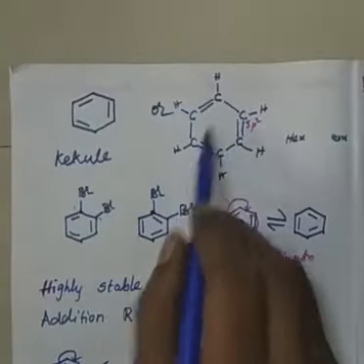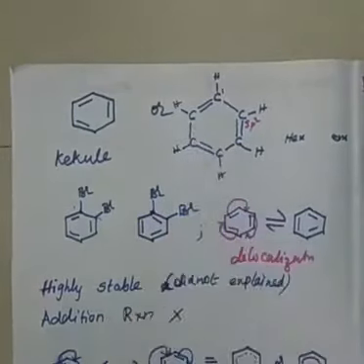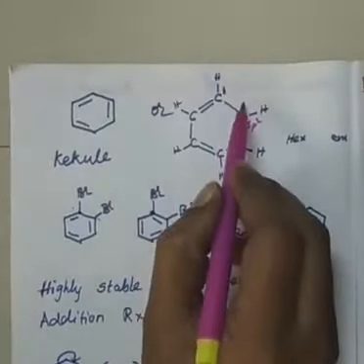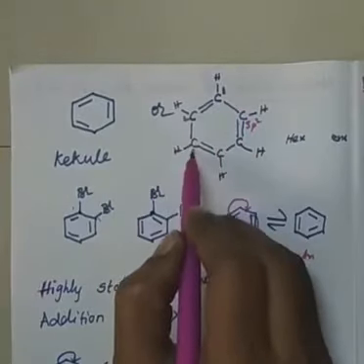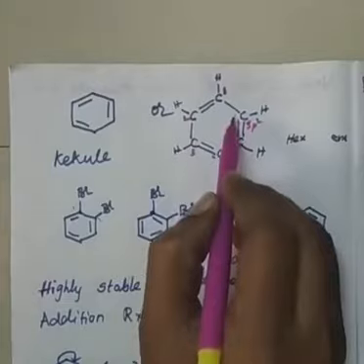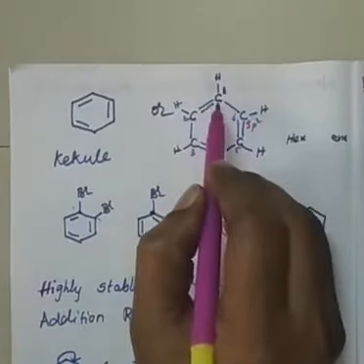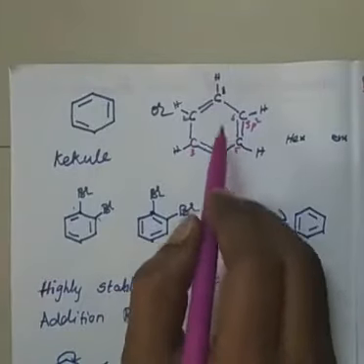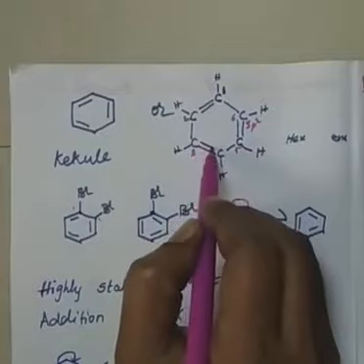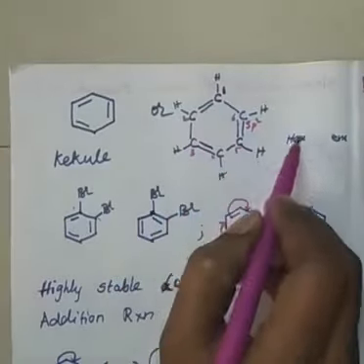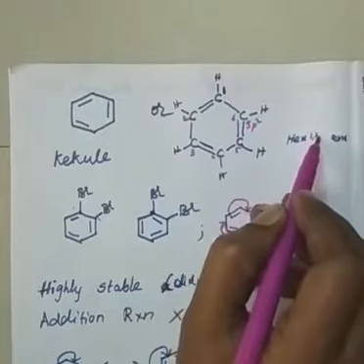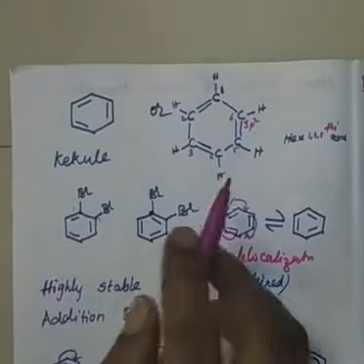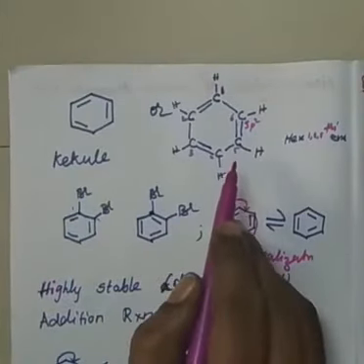And how many double bonds are there? If I count, number 1, 2, 3, 4, 5, 6, the double bond starts on the first carbon. Therefore my positions of the double bonds are 1, 3, 5. I hope you are understanding. So I would have said hexa-1,3,5-triene, correct? That would have been the correct IUPAC name of benzene.